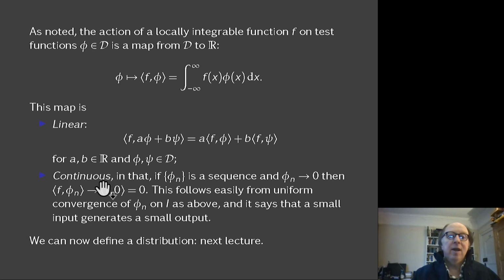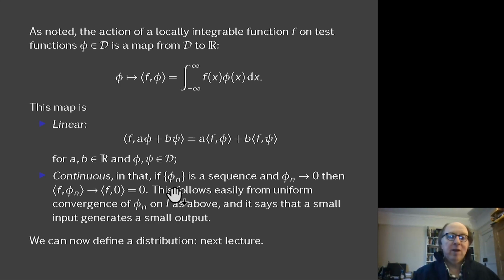More subtly, it's continuous. Now, by continuous, what I really mean is that if you put in a small input, then you get a small output. That's roughly what continuity means, or a small change in the input generates a small change in the output.